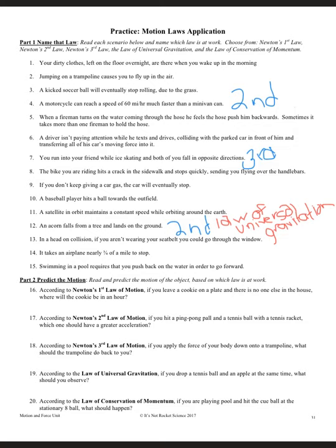And the bottom part, part 2, predict the motion, just has some questions, and you just think about answering that question. So we'll skip to number 17. According to Newton's second law of motion, which is force equals mass times acceleration, if you hit a ping pong ball and a tennis ball with a tennis racket, which one should have a greater acceleration? So mass times acceleration equals force. So which one do you think is going to move faster?